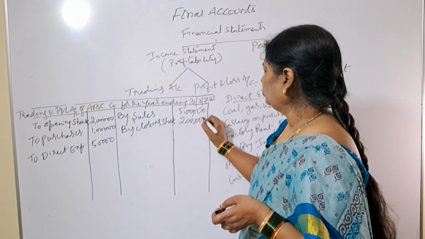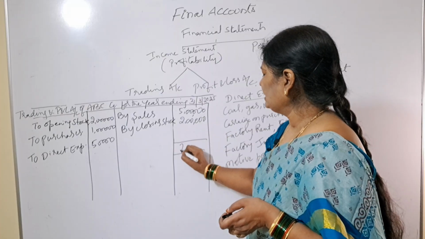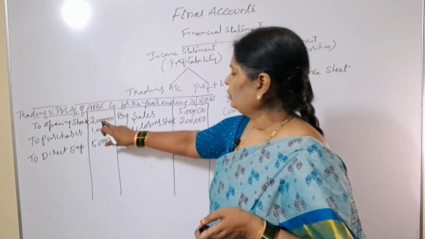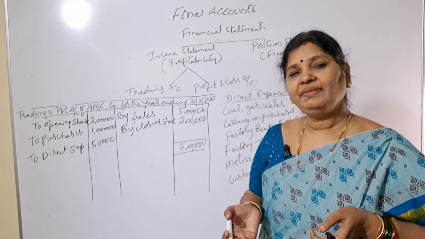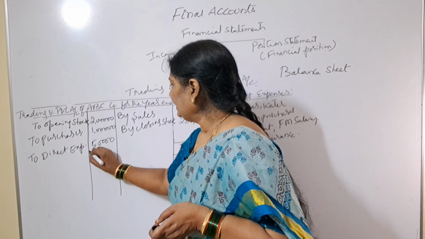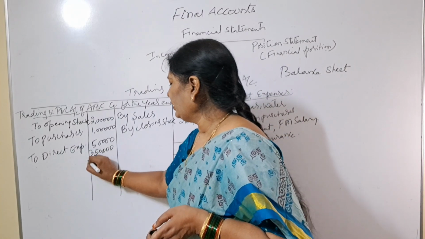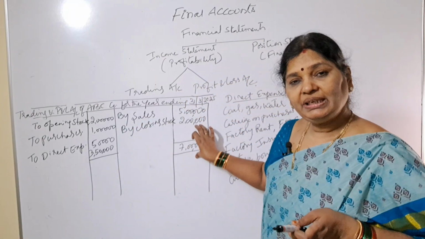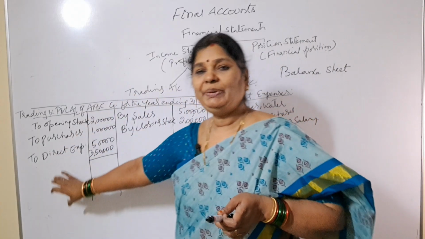Now what we'll do, we'll make the total of this, right? What is the total? 7 lakhs. And here, 2 lakhs plus 1 lakh, 3 lakhs, 3 lakhs 50,000. What is the difference? 3,50,000. So here we will write 3,50,000. It means it is our profit. How can we say that it is profit? Because our revenue is more, our credit side is more compared to the debit side.